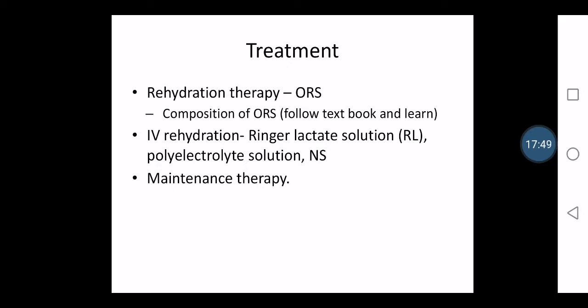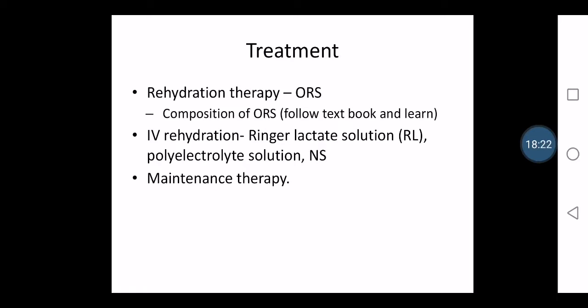When we have diarrhea, or loose stools, continuous vomiting, in order to replace the electrolytes they used to give the ORS packet. So in the textbook the composition of ORS packet is clearly given. I have not added it into the slides. Why? Because I want you all to open the textbook and look into the composition of ORS. In that they have clearly given the bicarbonate ORS composition and the citrate ORS composition.